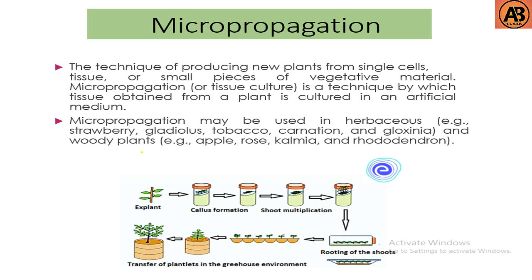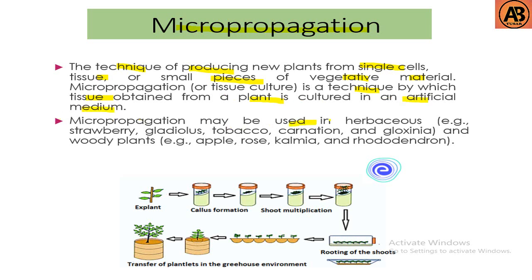In this video we are going to learn about micropropagation. What is micropropagation? The technique of producing new plants from single cells, tissue or small pieces of vegetative material. Micropropagation or tissue culture is a technique by which tissue obtained from a plant is cultured in an artificial medium.